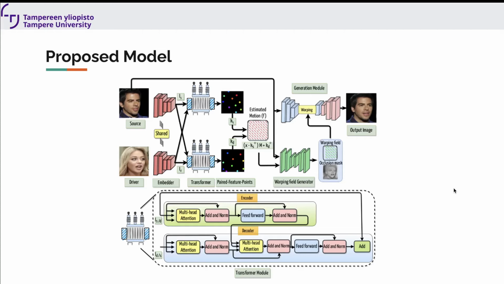Now, how do we do it? In our model, the important block is the transformer that combines the source and driving images to predict the paired feature points. Once these paired feature points are predicted, they are passed to a motion model, which is a moving least square based motion model. This motion is then converted into a warping field by a warping field generator like FOM, and this warping field is applied to the features of the source image to get the final reenacted output.